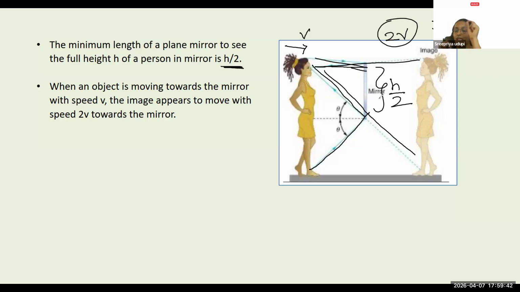We are trying to explain the speed of the image with respect to the speed of the object. It's going to be v minus of minus v. Therefore it becomes v plus v and you get 2v, right? When you are trying to get a relative velocity. This is a concept you will slowly study, the concept of relative velocity. For now, understand that the image is going to be moving with twice the speed of the object. Okay?